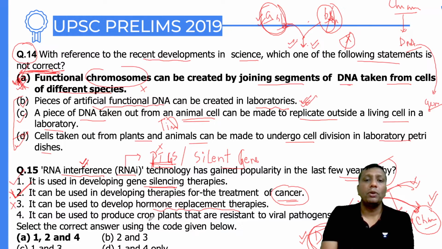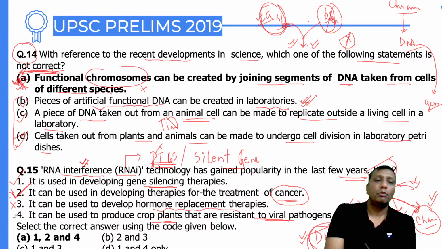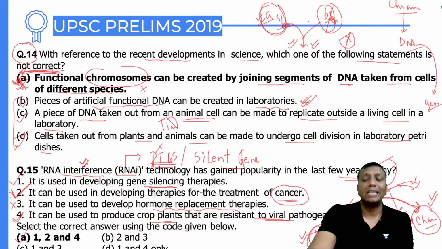Fourth, it can be used to produce crop plants that resist viral pathogens. Possible, guys. Suppose some proteins or genetic characters are responsible for attack by a virus. So that protein synthesis inside the plant you can stop. The fourth statement is also right. So 1 to 4 is right, in the case of option C. UPSC questions. Current affairs. RNAi, 15 years back, silent genes and all were in the news, and current affairs.